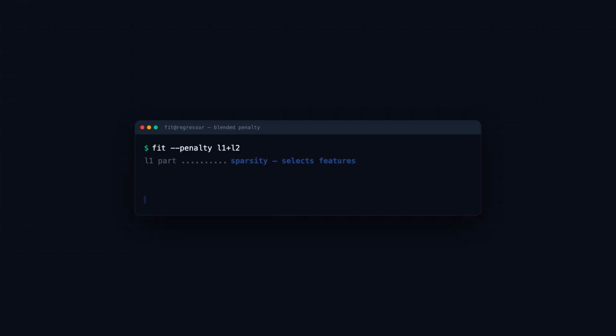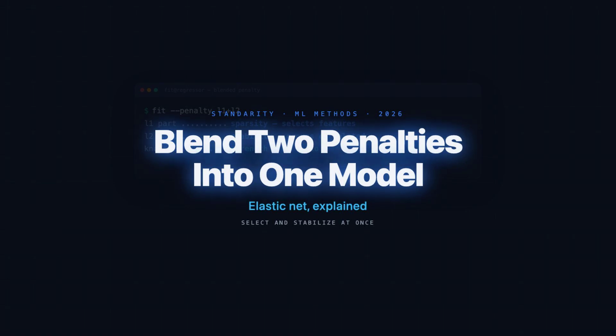So you have met Lasso, which selects features by zeroing the weak ones, and Ridge, which stabilizes correlated predictors by shrinking them gently. Here is the annoying part. Lasso alone stumbles on groups of correlated features, arbitrarily keeping one and tossing the rest, while Ridge alone never simplifies anything at all. So which do you pick, sparsity or stability?